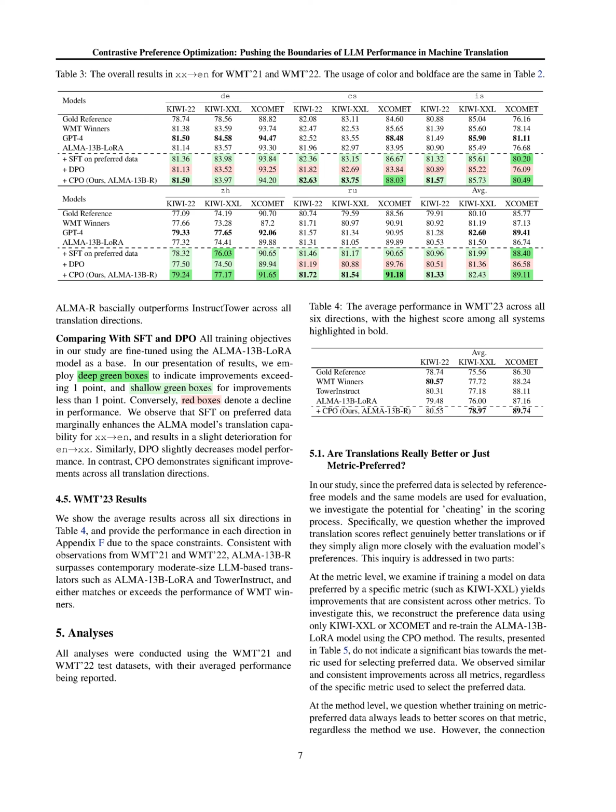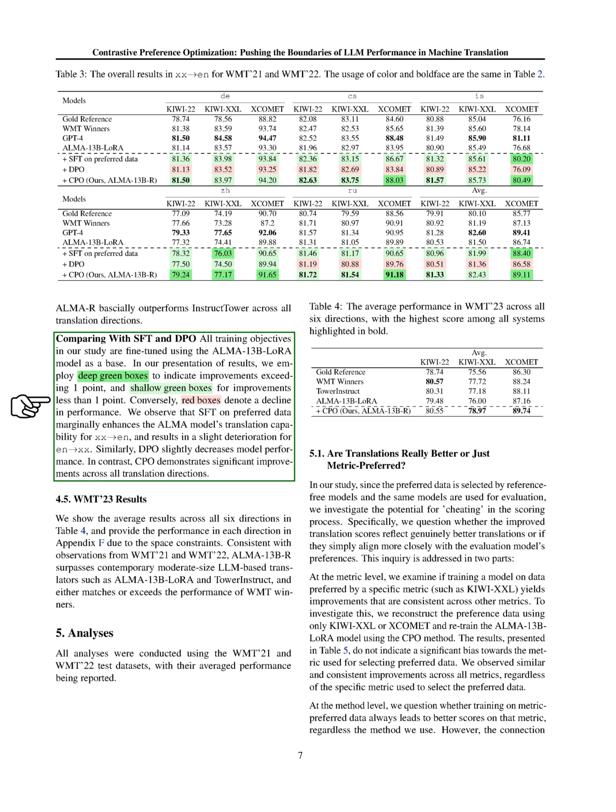The results show that the incorporation of CPO significantly enhances the performance of the ALMA models, surpassing GPT-4 and the WMT competition winners in certain translation directions. Additionally, comparing with SFT and DPO, CPO demonstrates significant improvements across all translation directions.